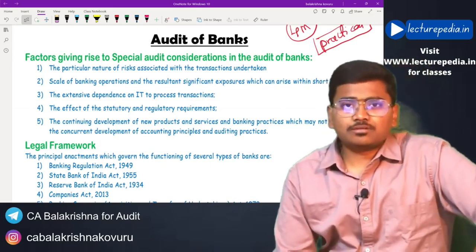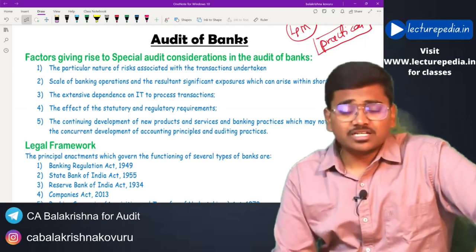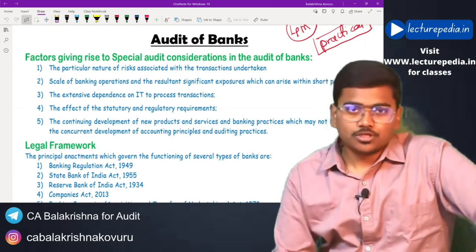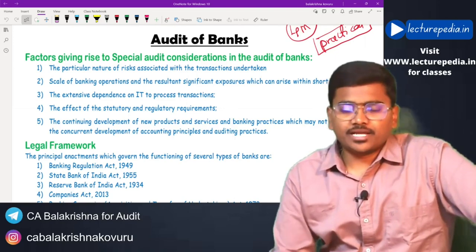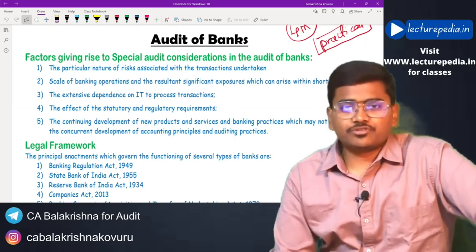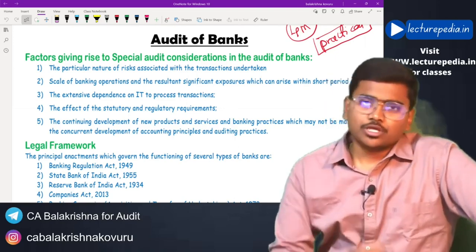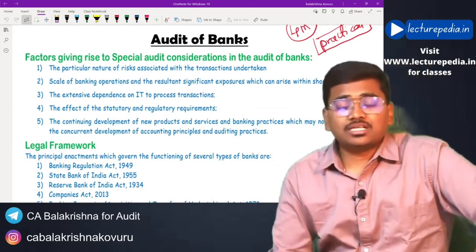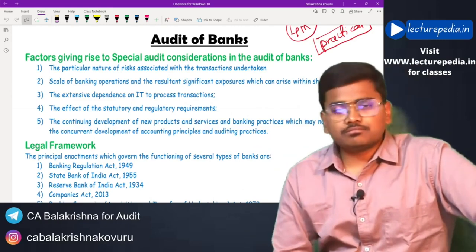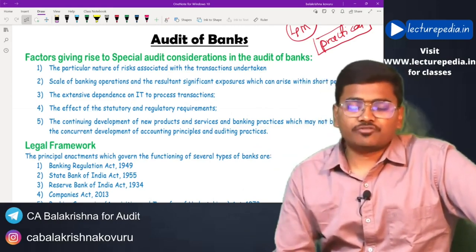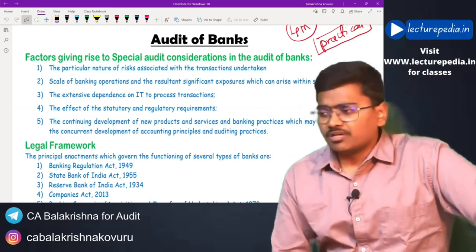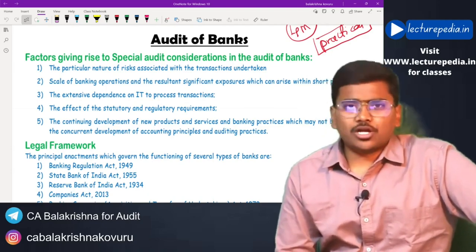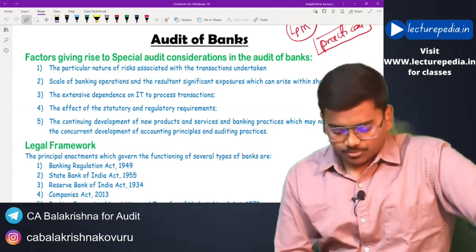So every year you will have the MEF, which is the empanelment of CA firms maintained by our ICAI. You have to give your details and list your firm in that MEF, and once you have listed your firm name in the MEF, every year if you are eligible, bank audits will be allotted to you. That is the procedure.